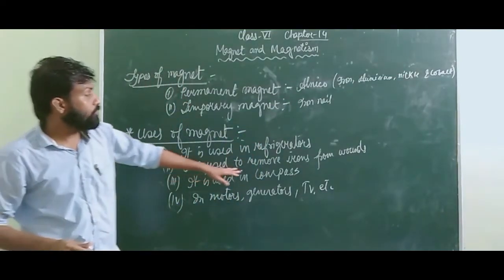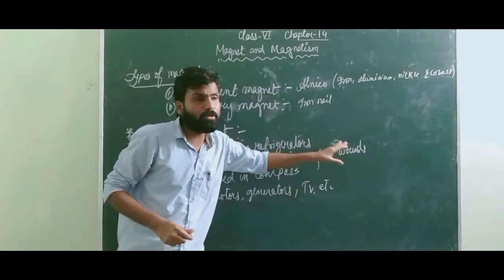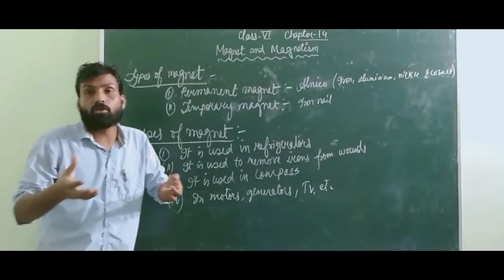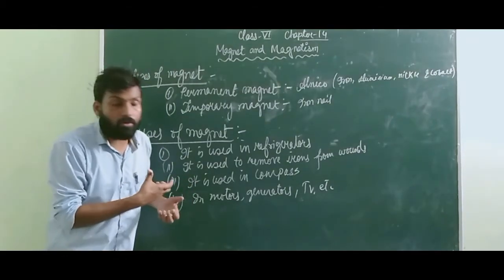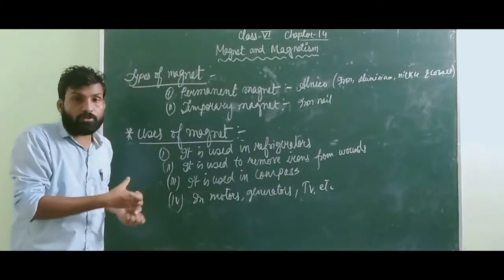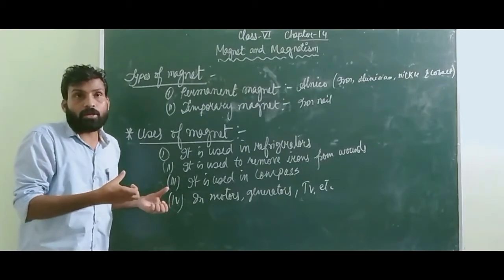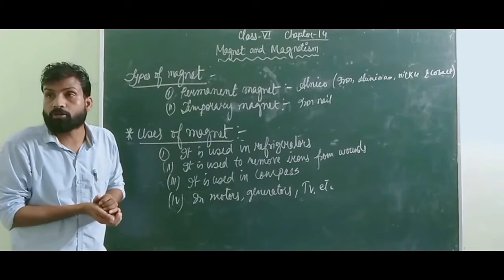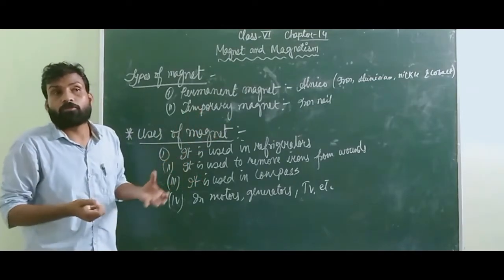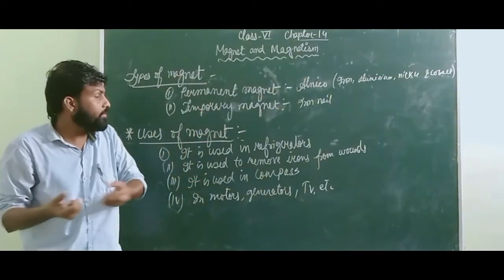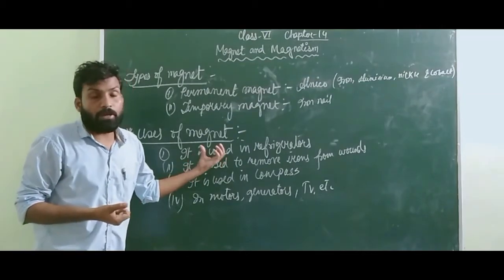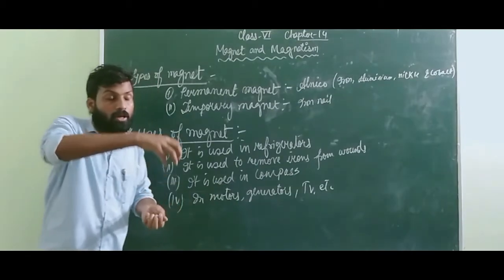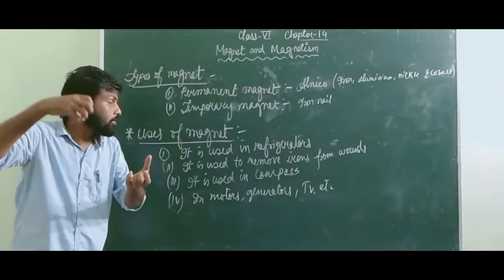Number two, it is used to remove iron from a wound. Wound means suppose you got an injury, where an iron rod or something has gone inside your body. Now you want to remove that particular iron nail. In the process, some small pieces of iron might still be stuck in your body. Now these need to be removed. For removing those magnetic iron pins, we use the help of a strong magnet, which will take out the iron from your body.